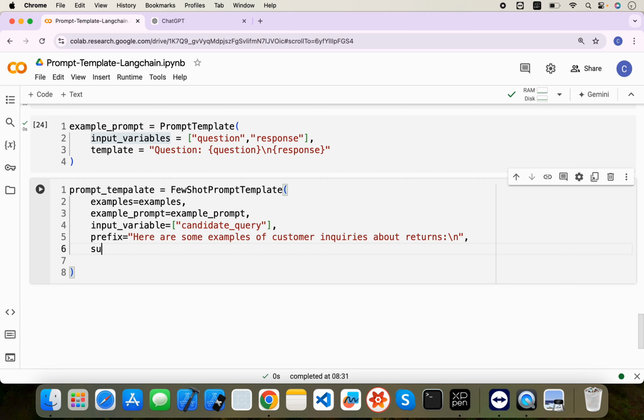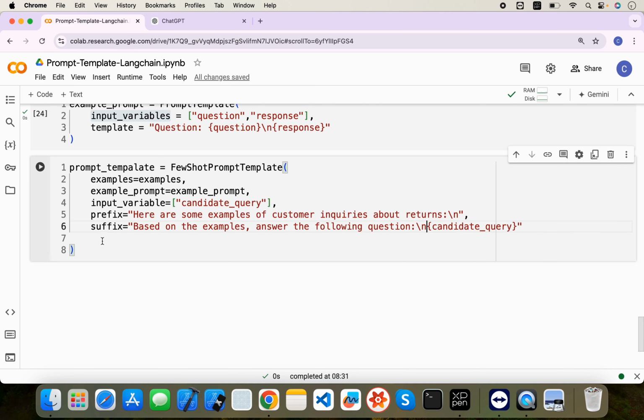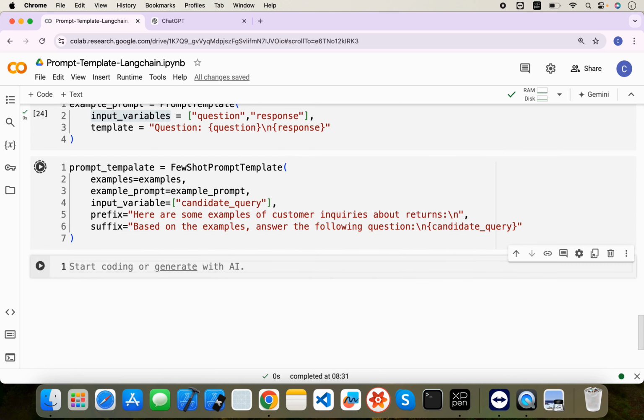Okay, so let's say suffix will be, we can write based on the example, answer the following question, and let me write here candidate query, right? So let's pass here slash n as well, right? It would be better to see, right? So this is our few shot prompt template. So let me invoke this.